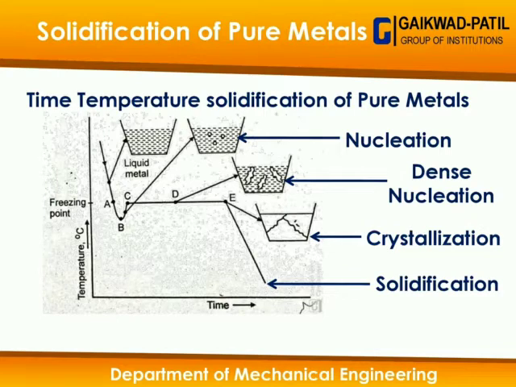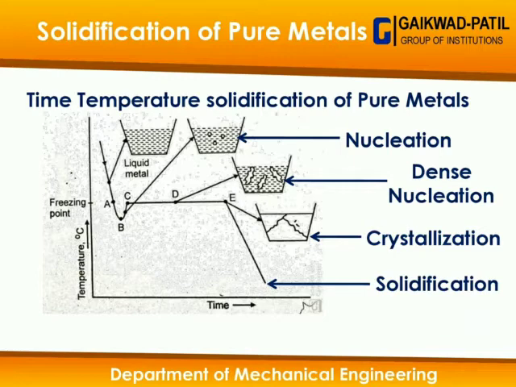In the solidification of pure metal, the metal is first melted into a molten stage and allowed to solidify at room temperature. When it solidifies, the graph of the solidification goes downwards towards point A and point B. At point B, we get small particles of metal.